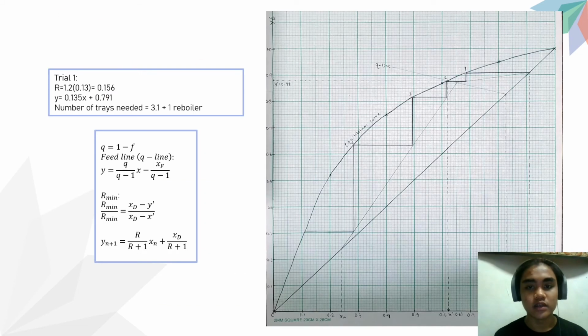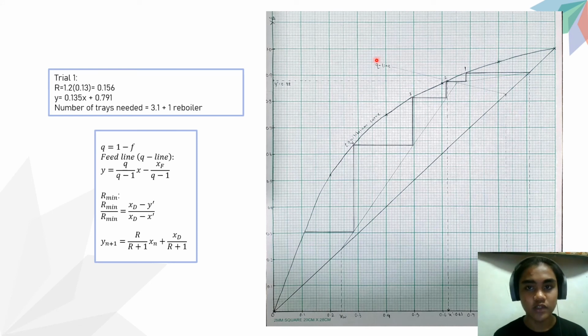After drawing the equilibrium curve on the graph, we need to find the q line. To do so, we substitute 0.96 into this equation to get the q value, and then we substitute the q value into this equation to find the equation for the q line, and then we draw the q line onto the graph.